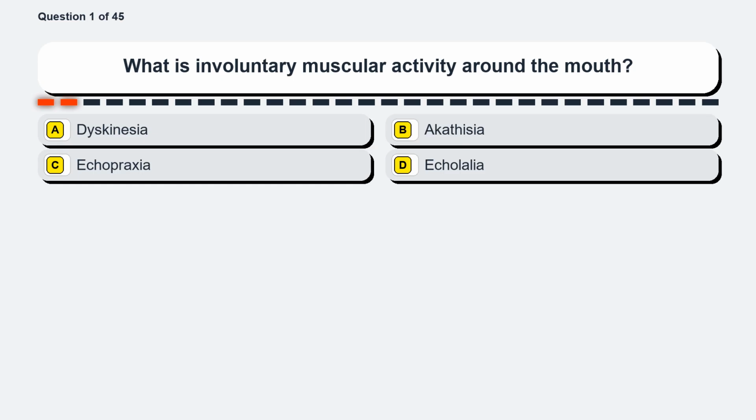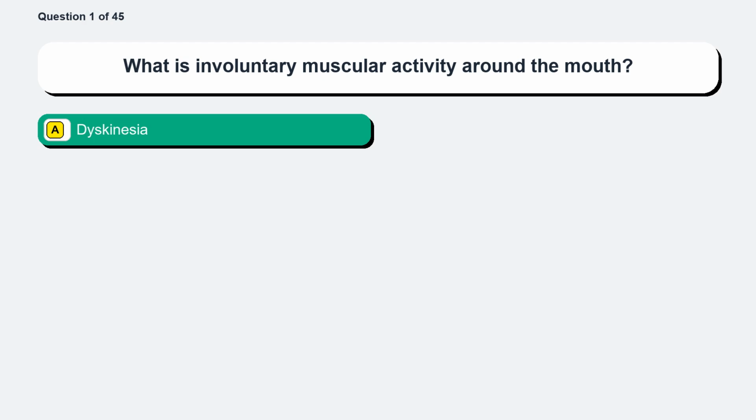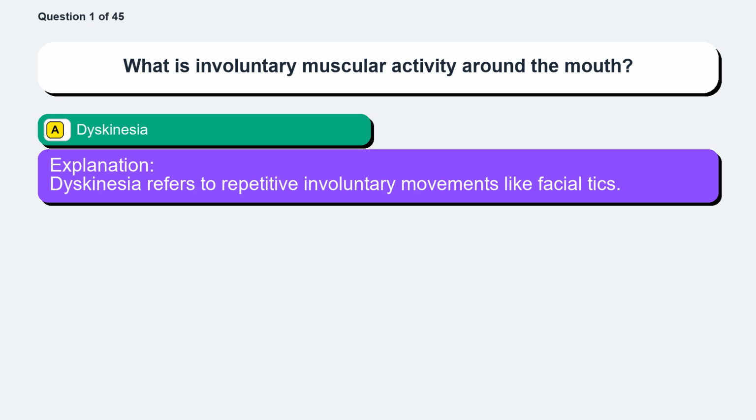Question 1. What is involuntary muscular activity around the mouth? Option A, dyskinesia. Option B, akathisia. Option C, echopraxia. Option D, echolalia. The correct answer is option A, dyskinesia. Dyskinesia refers to repetitive involuntary movements like facial tics.